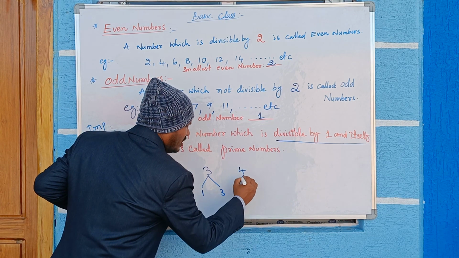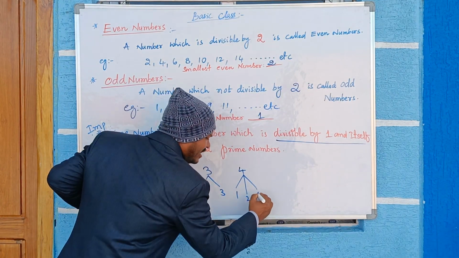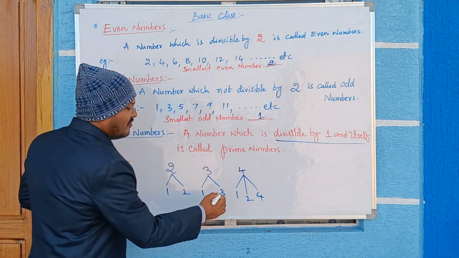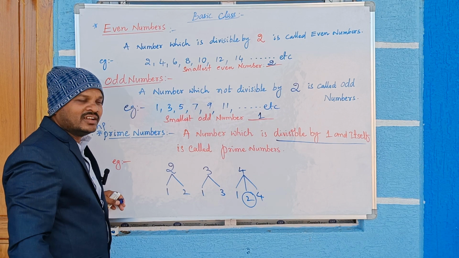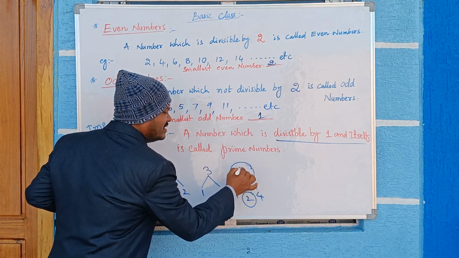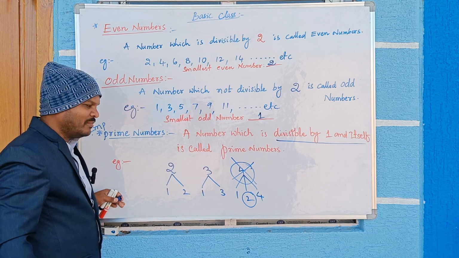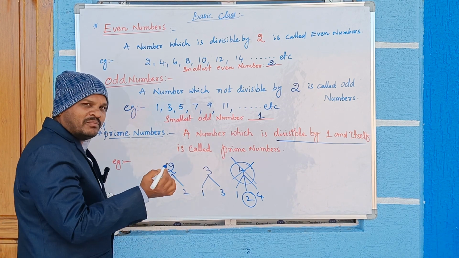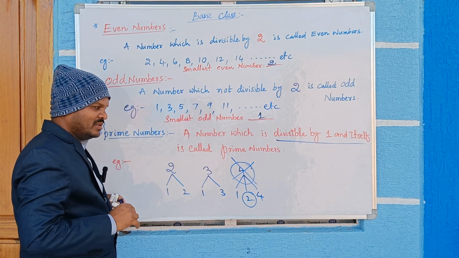If you take 4, it will come in the 1 table, the 2 table and the 4 table itself. Other than 1 and itself, 2 is also a factor here. So these types of numbers are not prime. So which are prime? Numbers divisible by 1 and itself are called prime numbers.